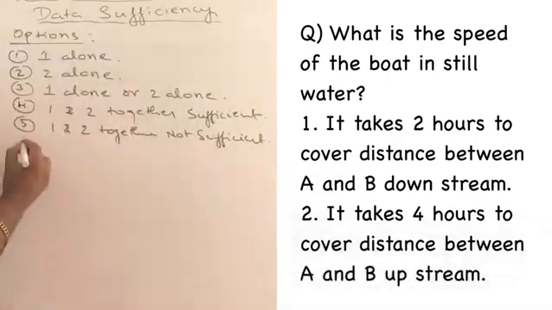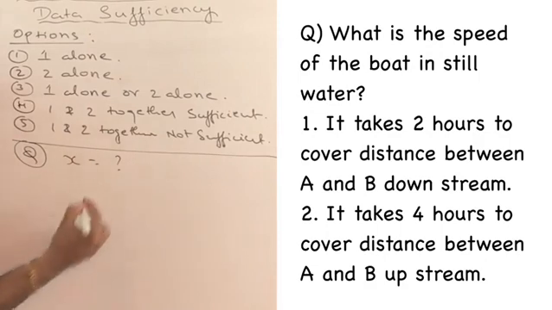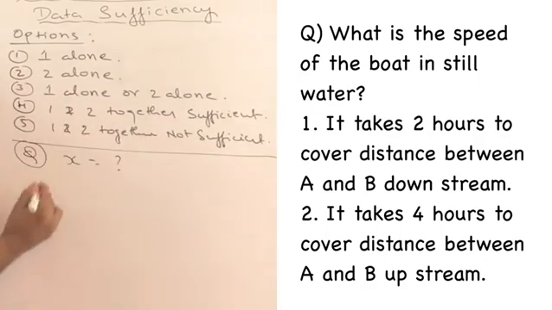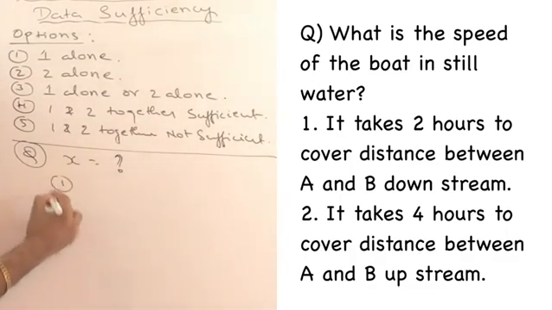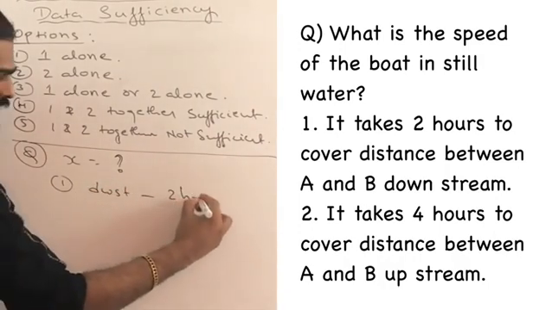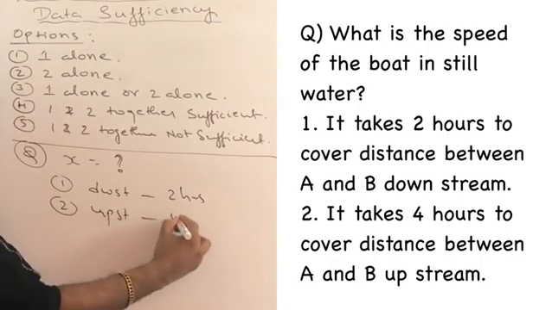Very interesting question. He asked us to find out what is the speed of the boat in still water. That means X value. We have discussed this. Speed of the boat in still water is X, speed of the water is Y. So he wants to know the X value, that's it. And then he has given, it takes 2 hours to cover the distance A to B downstream. So downstream, it is taking 2 hours. And the second one he said, upstream, it is taking 4 hours.